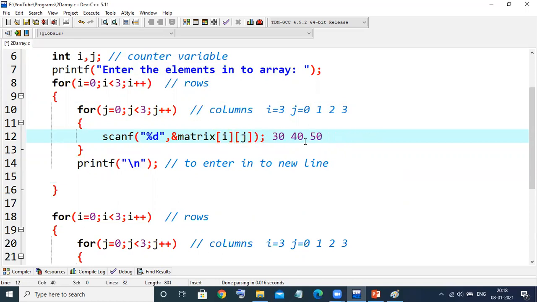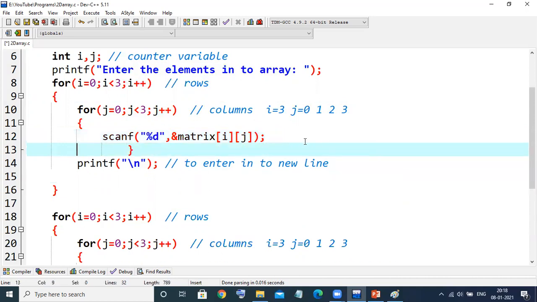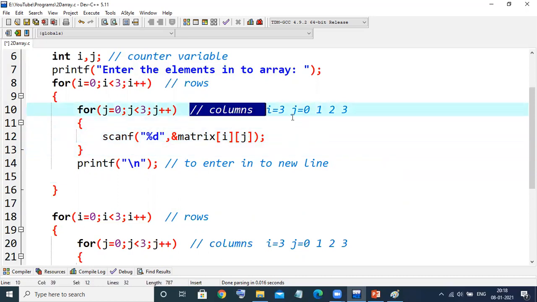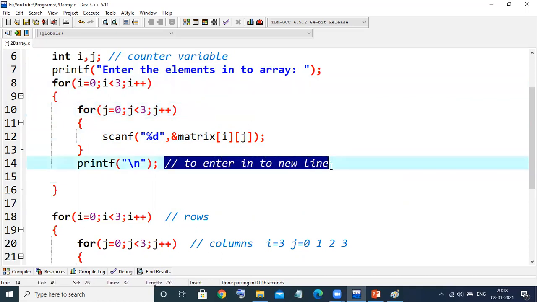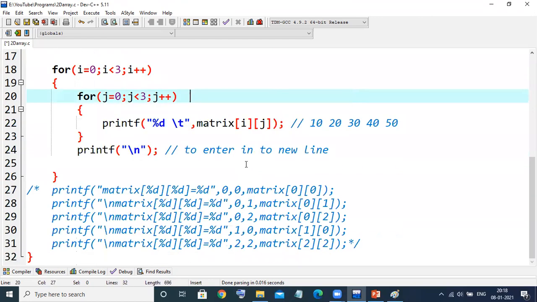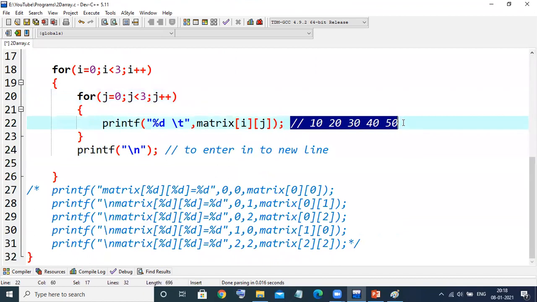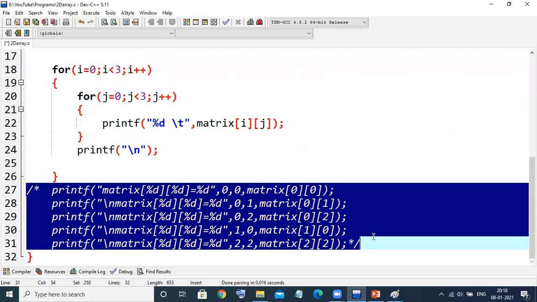I'll remove all these comments now. Okay, fine. I'll remove this also, because you can already see all these comments in the previous one. The output may differ, that is the reason why I'll remove this also. It's not at all required.